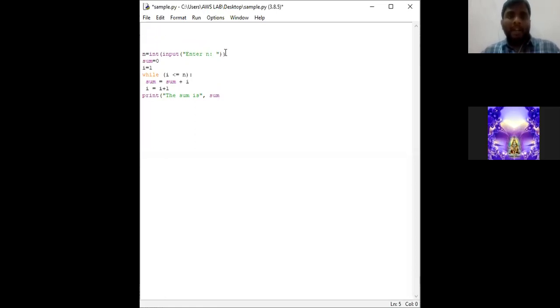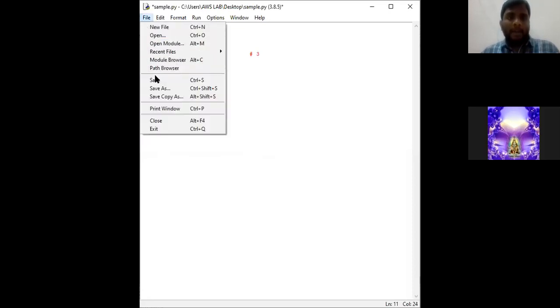Initially let us consider we have taken a value as 3 at the runtime environment. So initially sum is equal to 0, I equal to 1, and this is the while condition. This must be the body of the while condition. Close with this sum. Go to file, save the file.